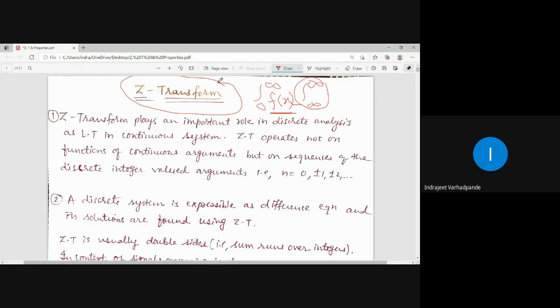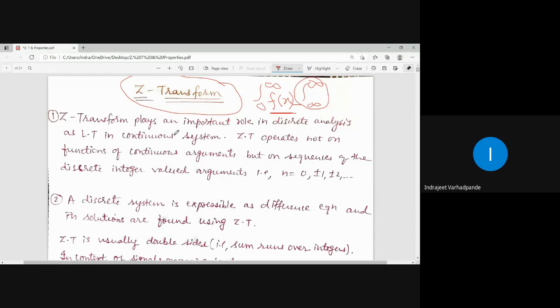Now what do you understand by a discrete system or a sequence? A discrete system we can also compare with the binary system. All of you know that a computer understands the language of 0 and 1. In the binary language, only two possibilities are there: either 0 is there or 1 is there, right? So sometimes for a positive output we say it is 1, and for a negative output it is 0. AND gate, NAND gate, OR gate and so on you may have studied in your electronics subject.